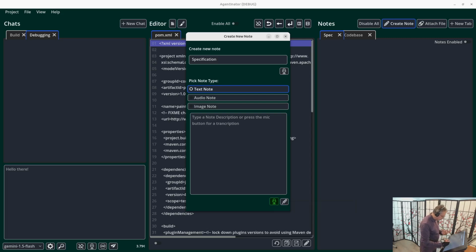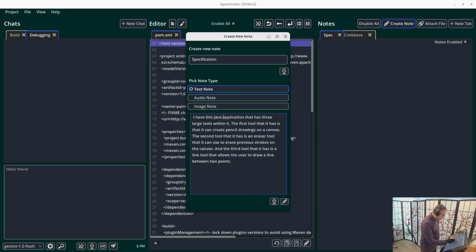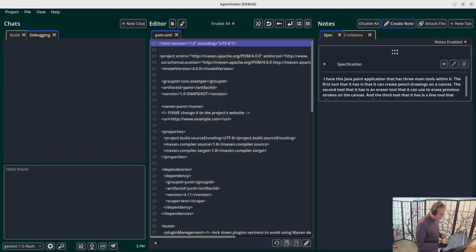between two points. Okay, I was a little unsmooth with what I said there, so I'm going to review what I said. I have this Java Paint application that has three. This allows me to be really, really precise with my context, because the better the context precision that you have, the more likely you are to get a correct answer from your LLM.